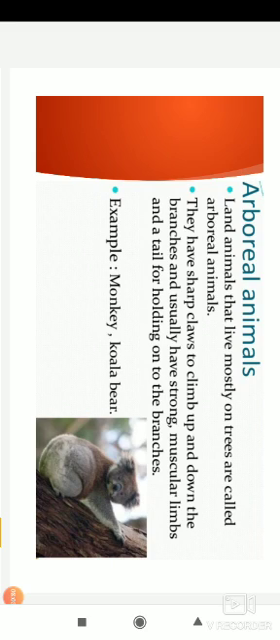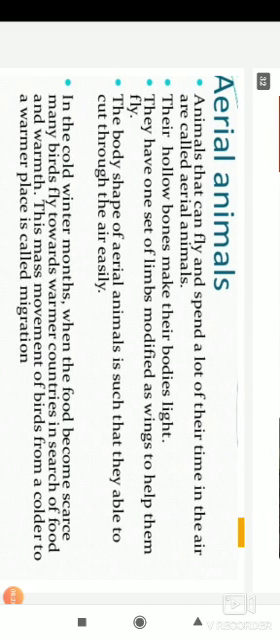Okay, and they have very strong muscular limbs. That is why they are able to hold on. And they also have a tail for holding onto the branches. By using their tail, they hang on the trees. Okay, so these types of animals are called arboreal animals. Understand? So the next one is aerial animals.